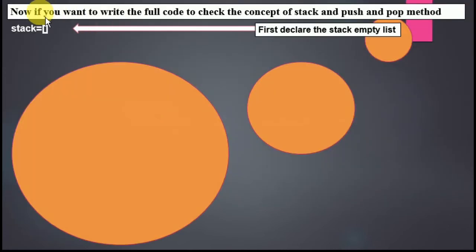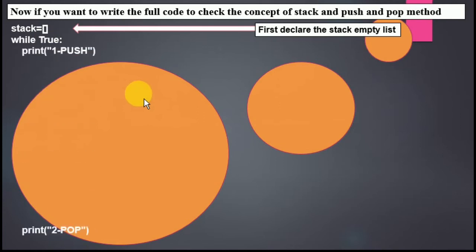Here it is. Now if you want to write a full code to check the concept of stack, push and pop methods, this is the first line. You have to declare the stack, then start while true. While true means it will execute the loop until we put a false value or we break it. So this loop runs continuously without any break.